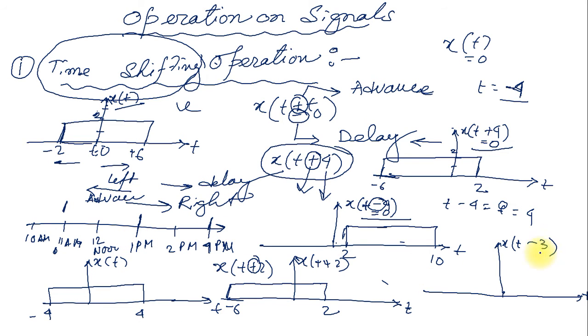So how many seconds do we need to shift right? 3 seconds. So we need to add this 3 with this. If I add minus 4 plus 3, then it is minus 1 second. And plus 3 plus 4 is 7 seconds. And the amplitude is fixed. If it is A, then it is also A. Amplitude is fixed.